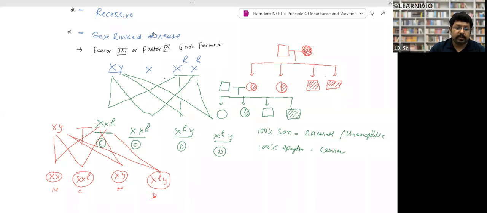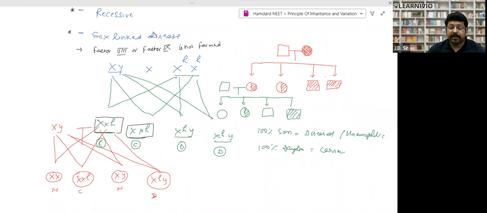First, X and XH. This will be the female which is a carrier, right? XH and X, female carrier. Again, another cross with the other X, XHX. Another female is a carrier. It means 100% of girls will be carriers.